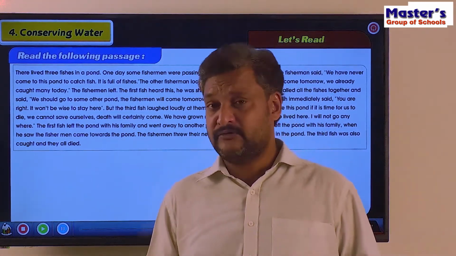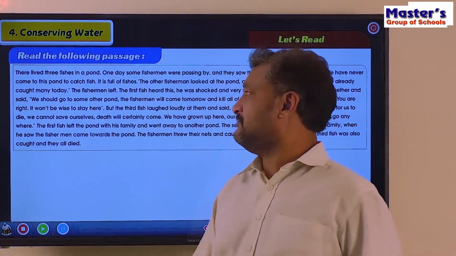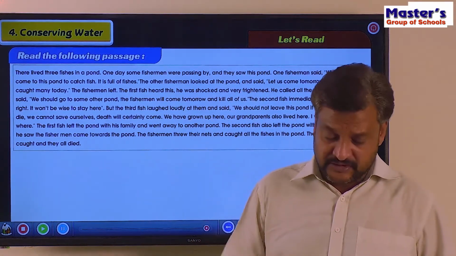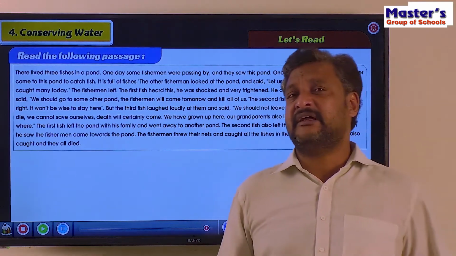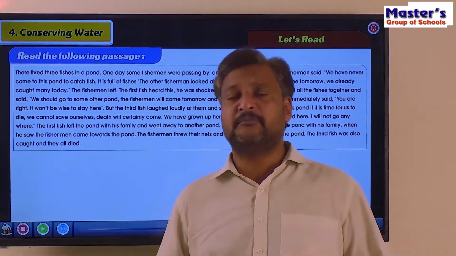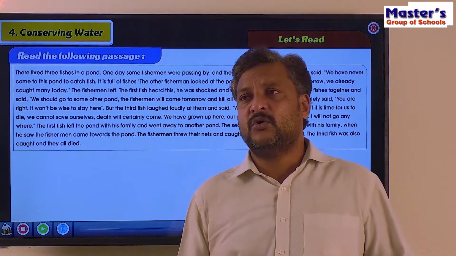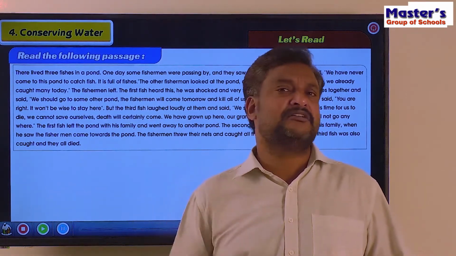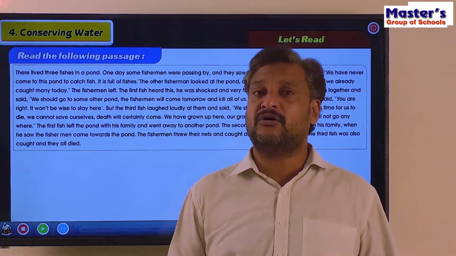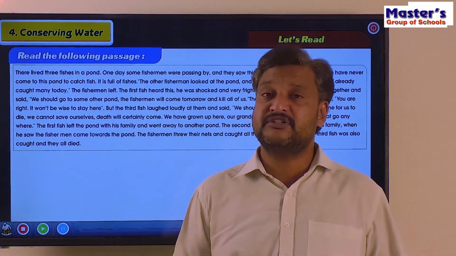So there was a pond in the forest. Somewhere there was a pond, and there lived 3 fish in that. Plenty of fish were there in that, but 3 of them are in the pond and forest. So one day, some fishermen passed by this pond, and they noticed that there were a lot of fish in this pond.